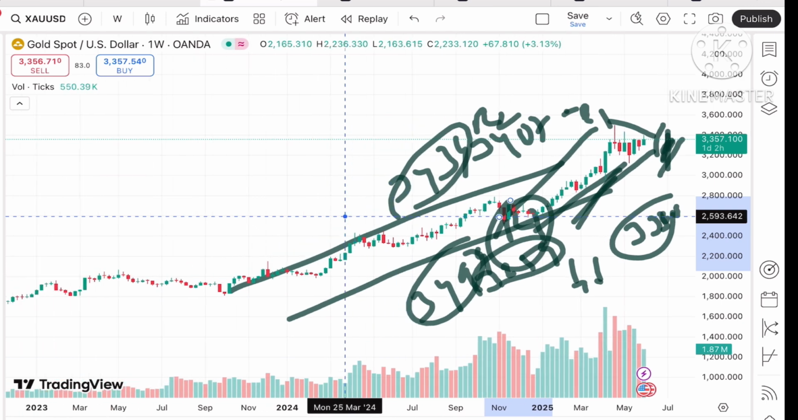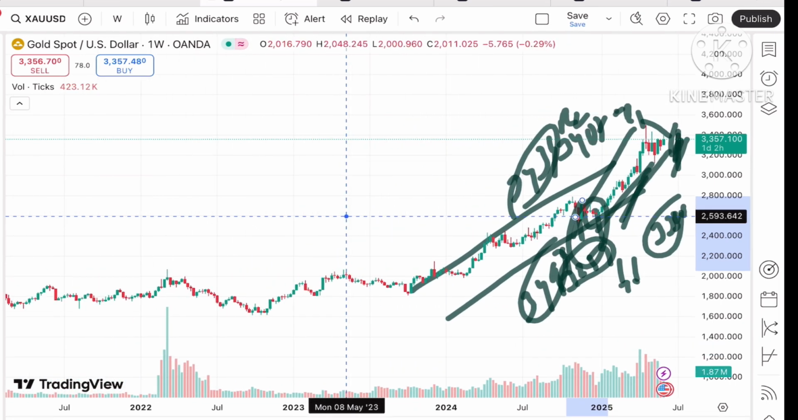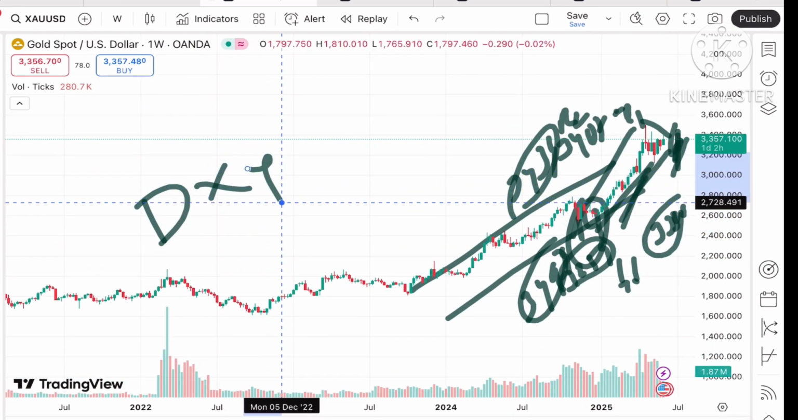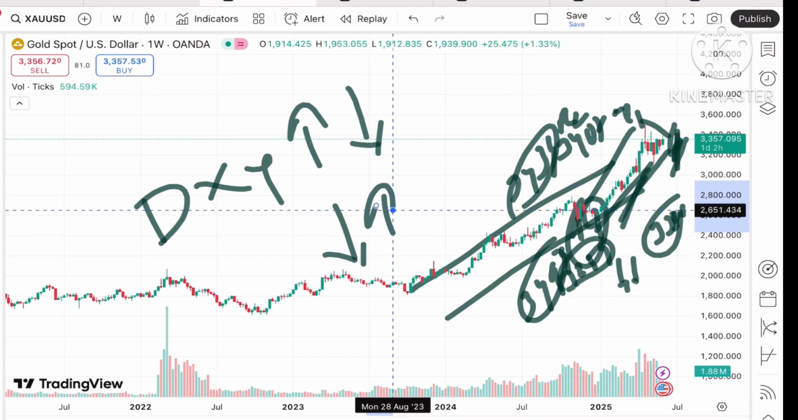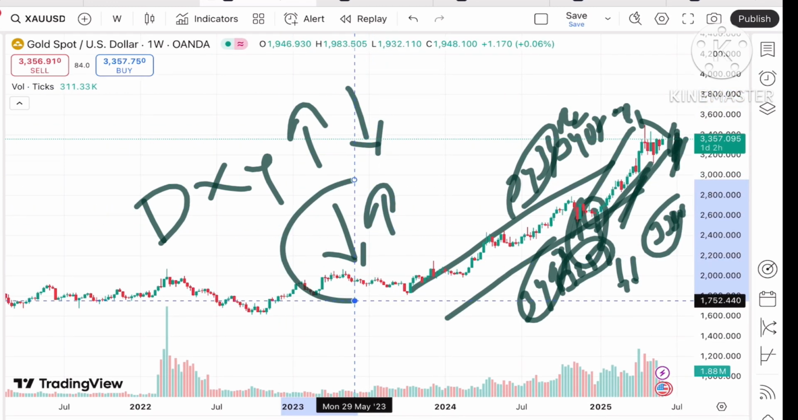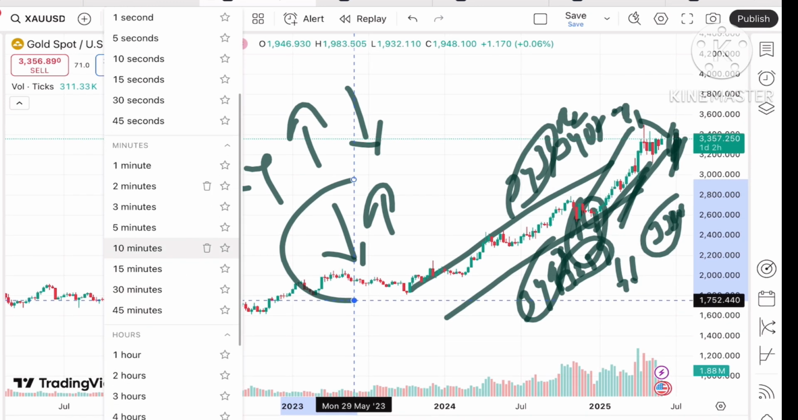See, the price of gold depends on a lot of factors. One of the factors is the dollar index, because it is inversely related to gold. Now I will explain with the help of the dollar index also, but previously how the gold has moved on the day wise chart and 2 hours chart.